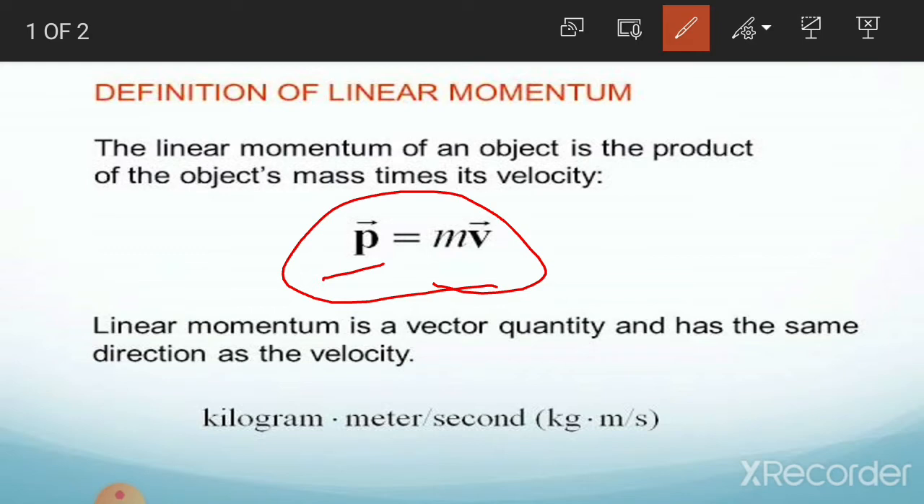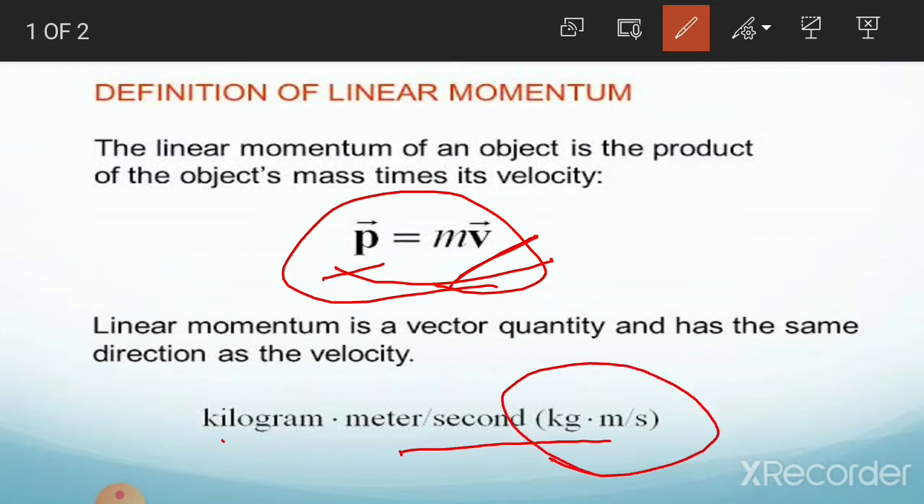Linear momentum is a vector quantity because it involves velocity. Since velocity is a vector quantity, linear momentum is also a vector quantity and has the same direction as the velocity. The SI unit of linear momentum is kilogram meter per second. The product of mass and velocity of a moving body gives the magnitude of linear momentum, and it acts in the direction of the velocity of the object.